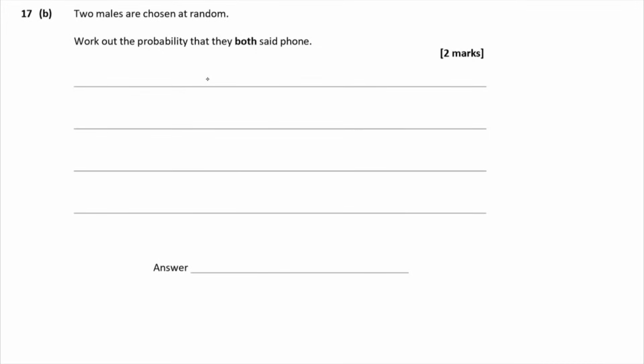Part B says two males are chosen at random. Work out the probability that they both said phone. Now this is going to start out the same way, isn't it? With males either choosing laptop or not choosing laptop, in other words, choosing phone. The probabilities are going to start out the same. We've got 2 out of 11 who chose laptop, and 9 out of 11 who didn't.